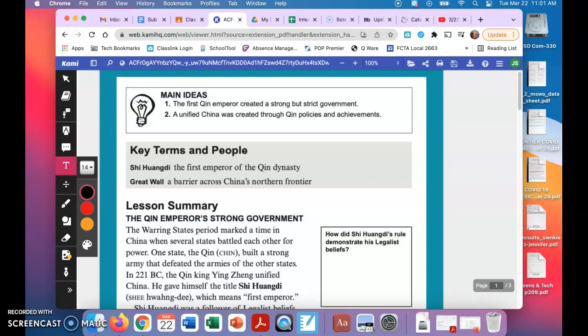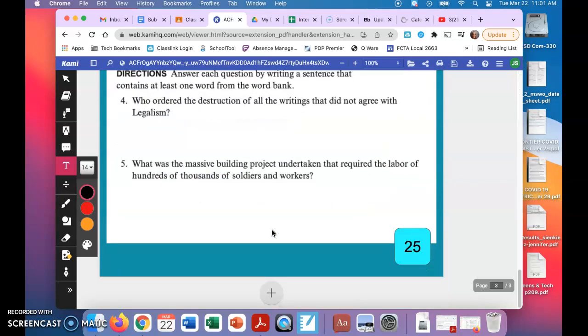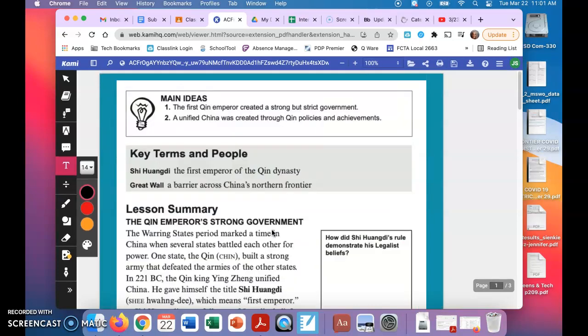Hello, boys and girls. Okay, so here are your interactive notebook pages 23 through 25 that Miss Gust has posted. I don't believe they are due until Thursday, maybe. So whenever you're ready to work on it, here's the video. Just make sure you have the sheets in front of you.